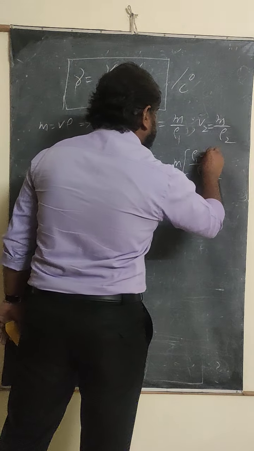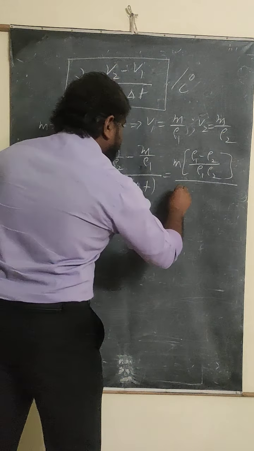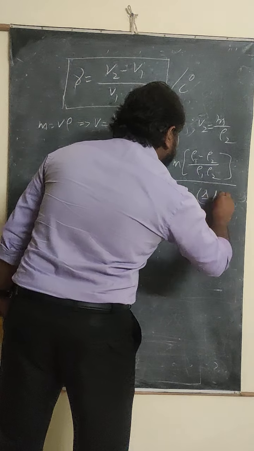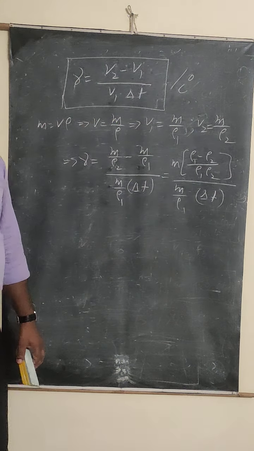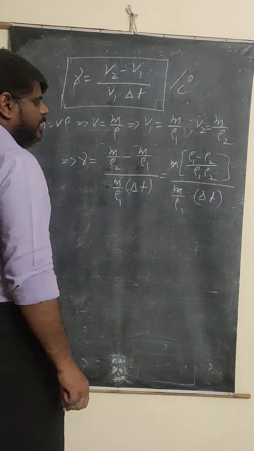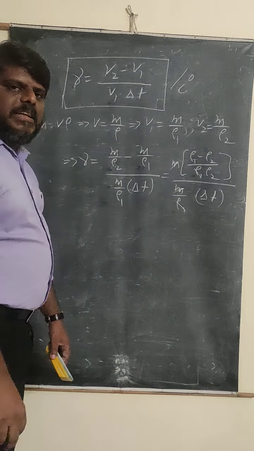So it becomes rho 1 minus rho 2 by, in the denominator, M by rho 1 into delta T. Can you tell me which term is going to be cancelled here? M is going to be cancelled here. And in the denominator rho 1 is there, rho 1 is going to be cancelled here.